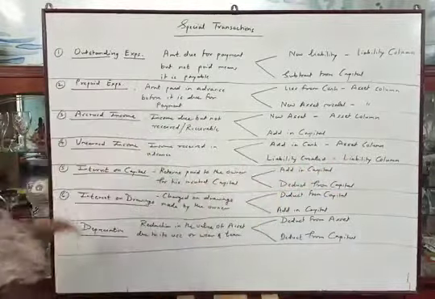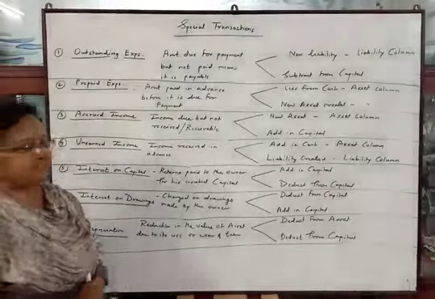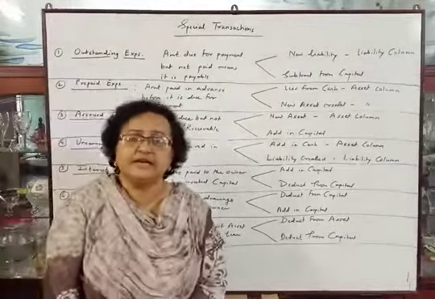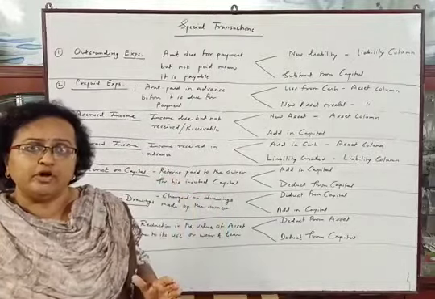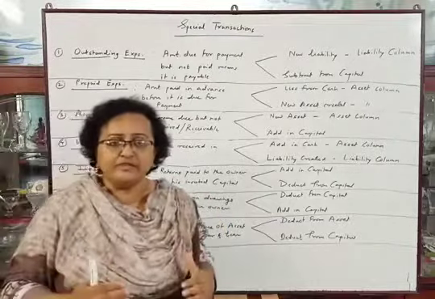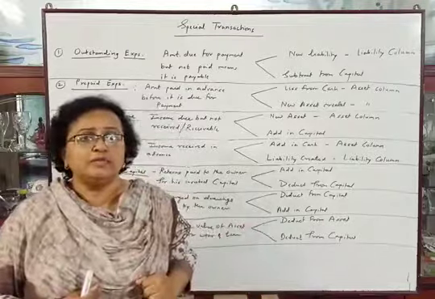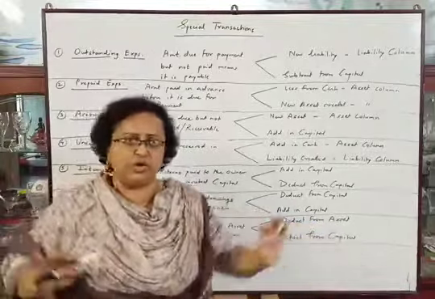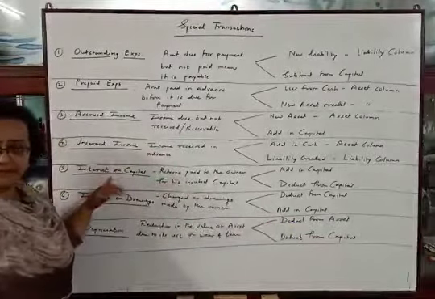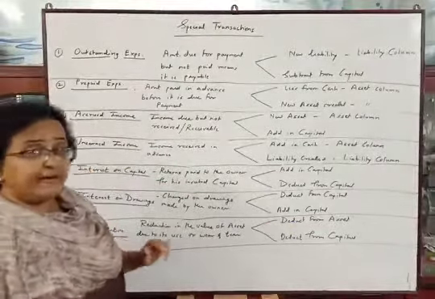Okay. Now interest on capital. See, we have studied the business entity concept. As per the accounting point of view, the owner is different from his business. So business transactions and personal transactions are different from each other. Now interest on capital. This is the return paid to the owner.